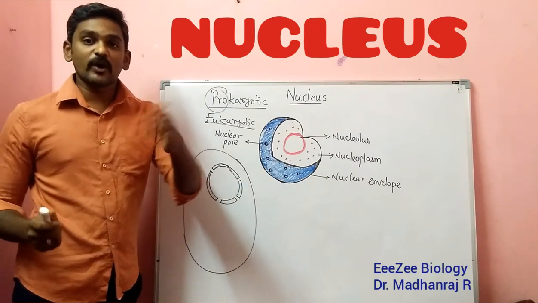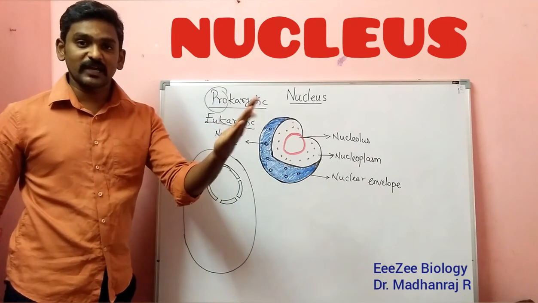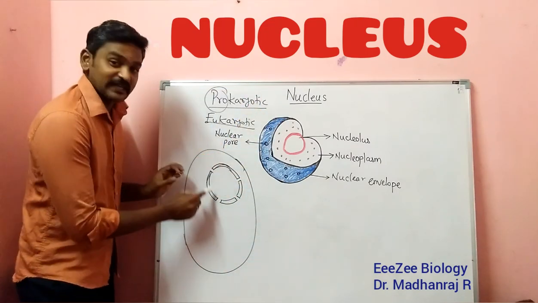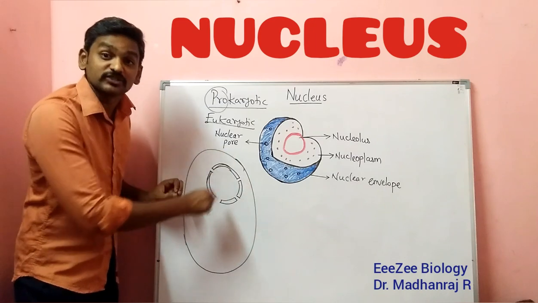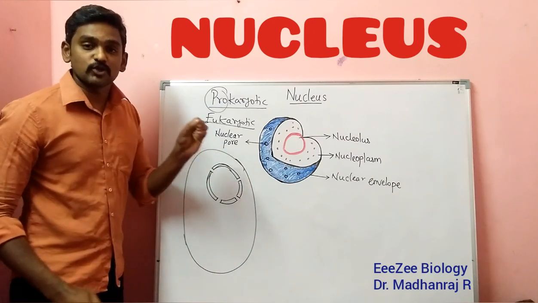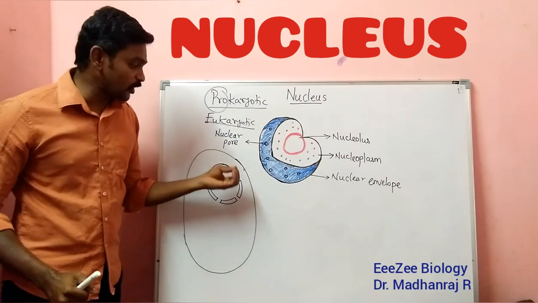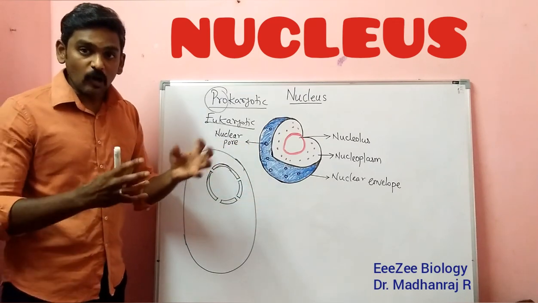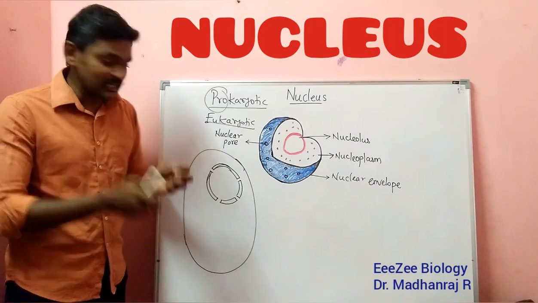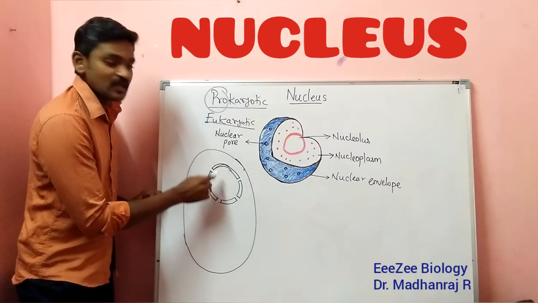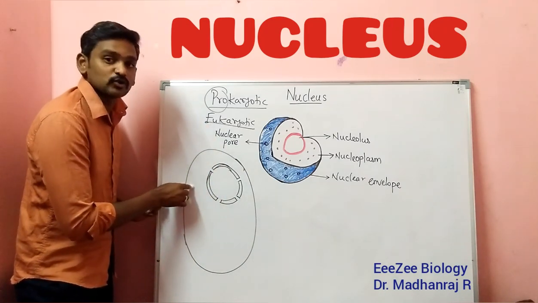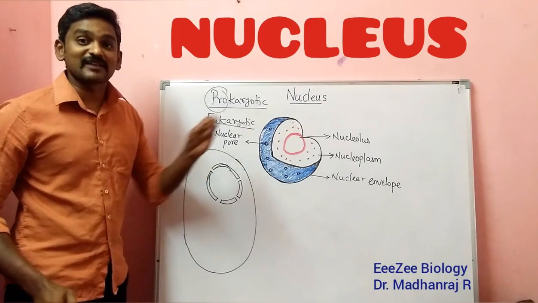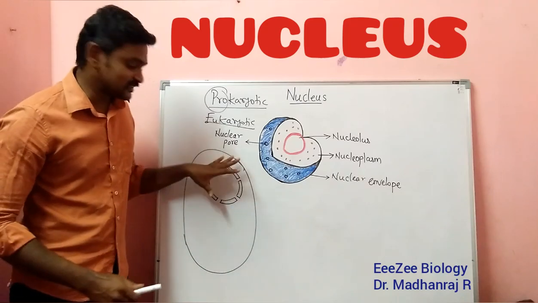For entering and going outside of a room we need doors, so a pathway should be there for coming inside and going outside. Similarly, for the entry of substances into and out of the nucleus, some pathway should be there. That pathway is called the nuclear pore. Through this pore, all the materials required by the nucleus go from the cytoplasm into the nucleus, and from the nucleus they come out to the cytoplasm. That is the main function of the nuclear pore, the transportation process.